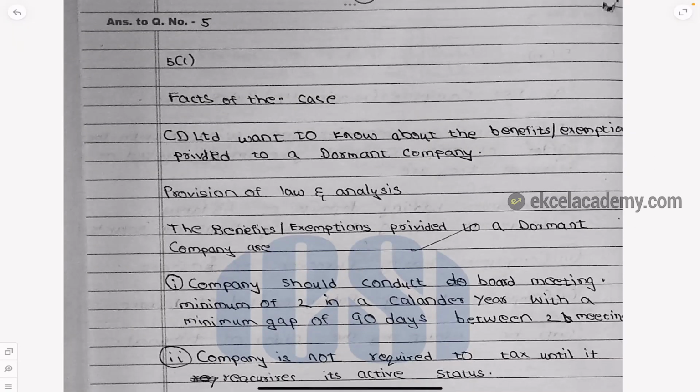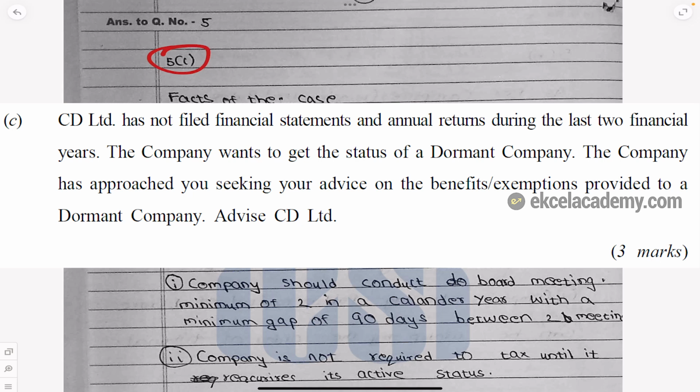Next question is again for 3 marks, 5C, which says CD Limited has not filed financial statements and annual return during the last 2 financial years. The company wants to get status of dormant company. The company has approached you for seeking advice, benefits or exemptions provided for dormant company. Advise CD Limited. So whom should we advise?